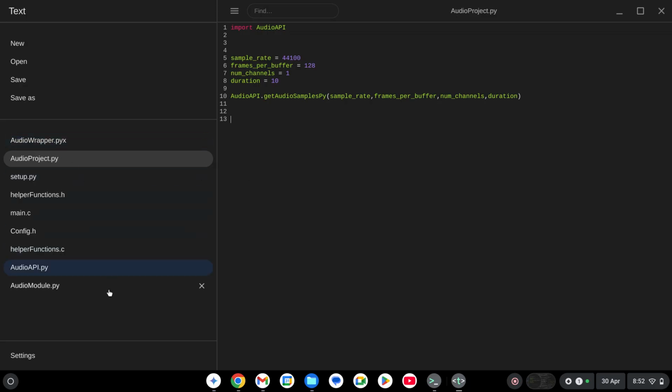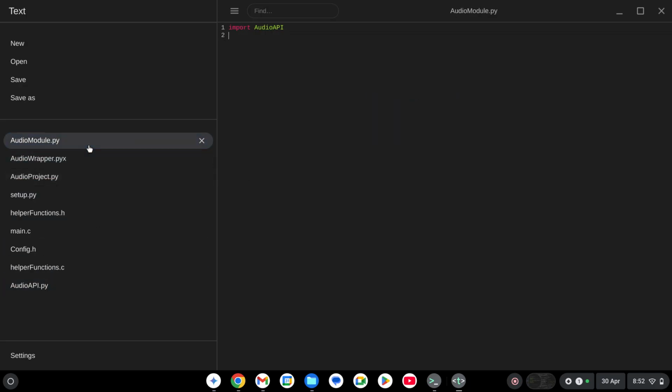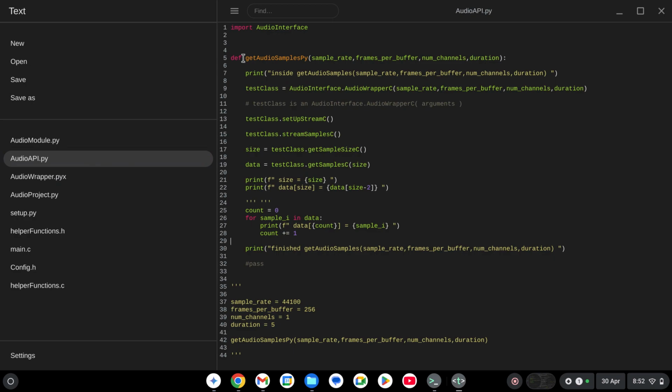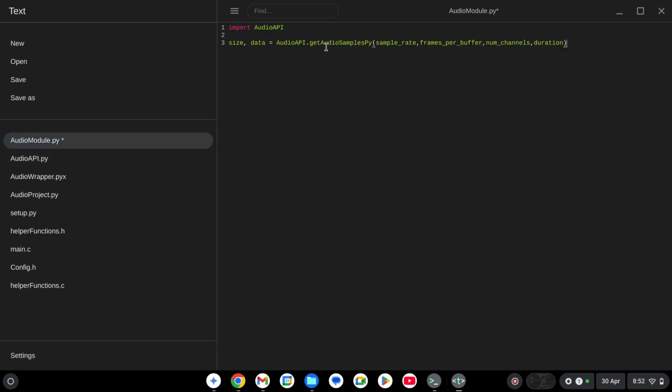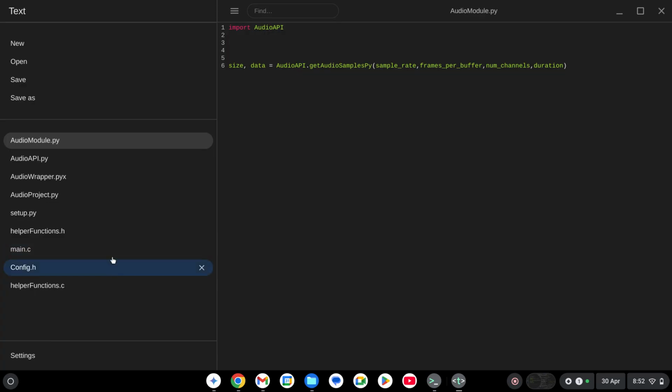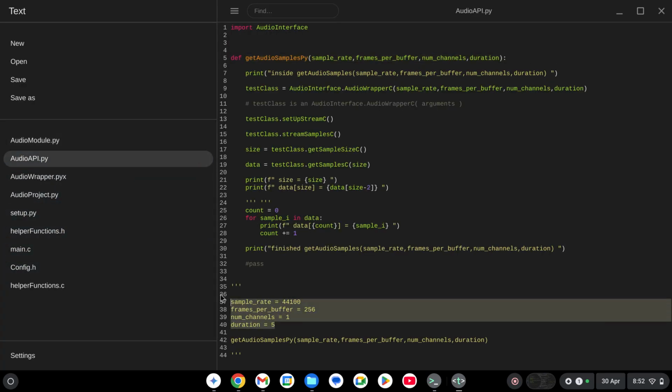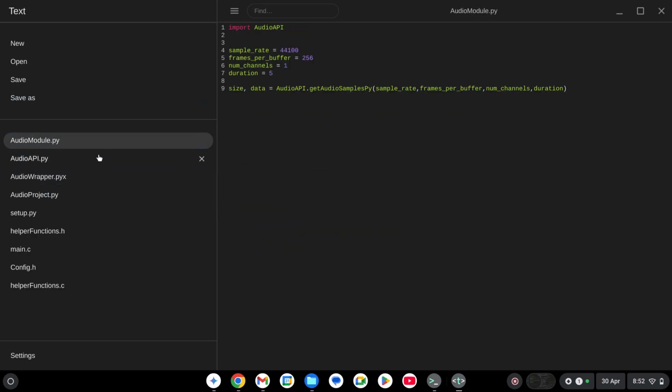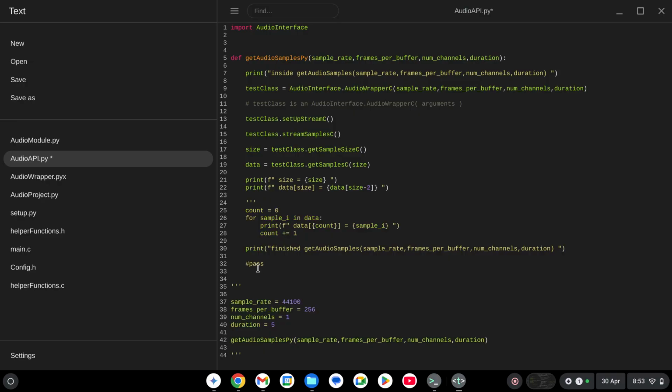And in this audio module, we'll move it up to the top so we can copy and paste. We're going to say size, comma, data equals audio API dot, and then what did I call it? What did I call this here? Get audio samples. Then I'm going to copy this and paste it in here. I'm going to remove that output first too, and remove the output for all this.